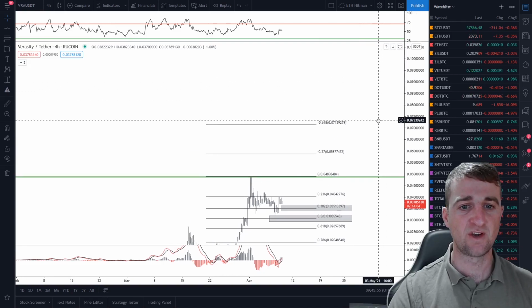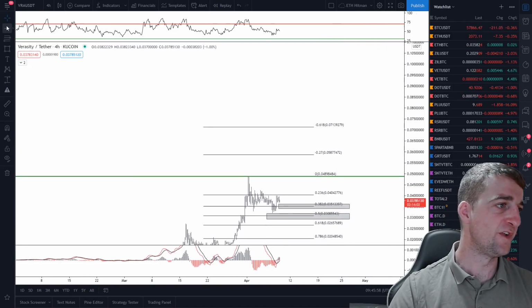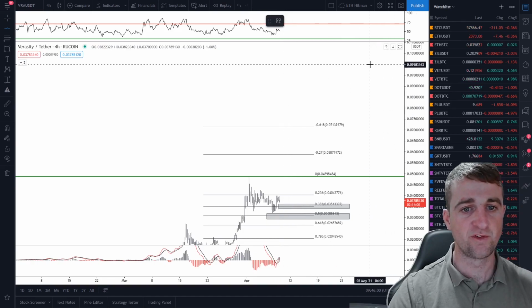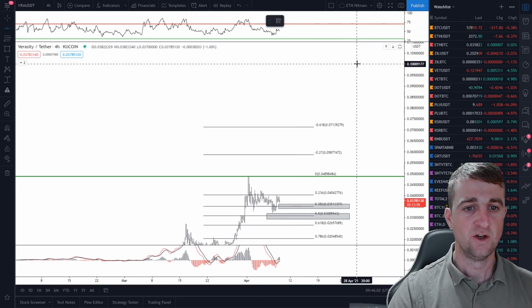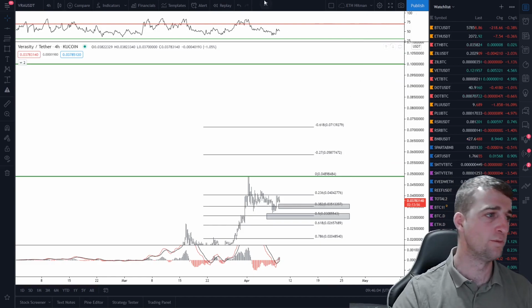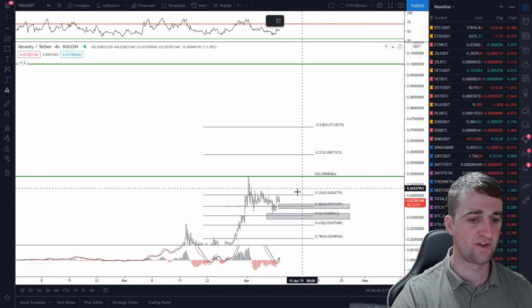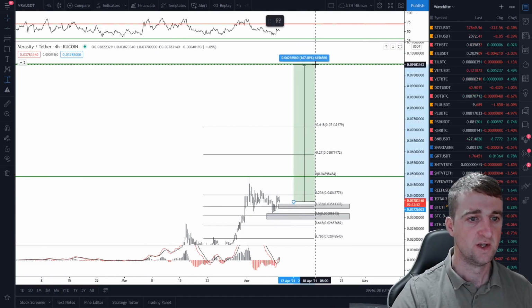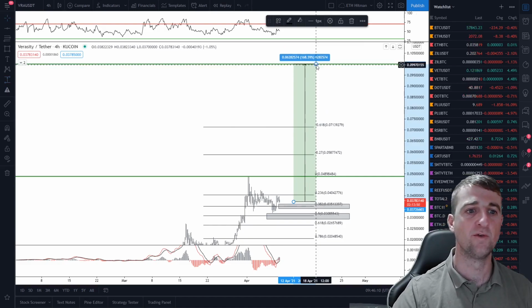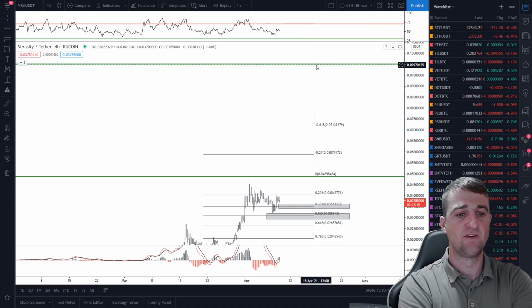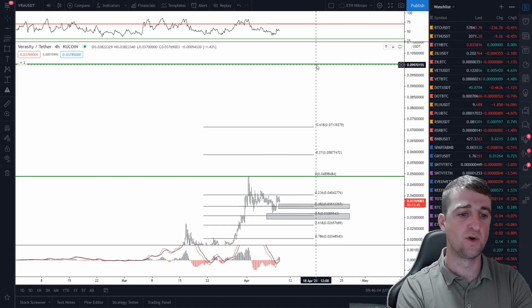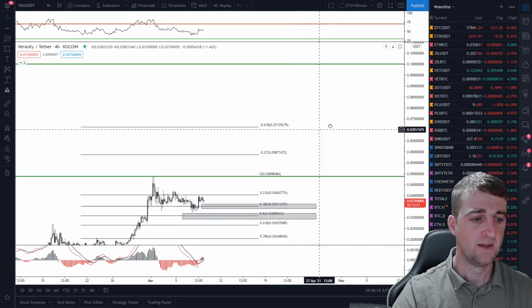I think the ultimate target over the course of the next, I don't know, the next few months, depending how bullish the market stays, should be 10 cent. I think 10 cent will be a nice target for early investors to hit. And from current prices, you're talking 168%. But we do know that over the course of the last 3 months, this has done a 5,000+% move. So now is the time to buy, now that we are getting a good retracement.